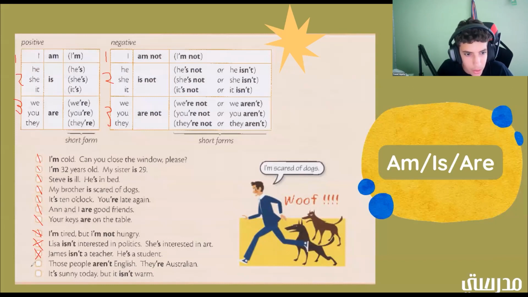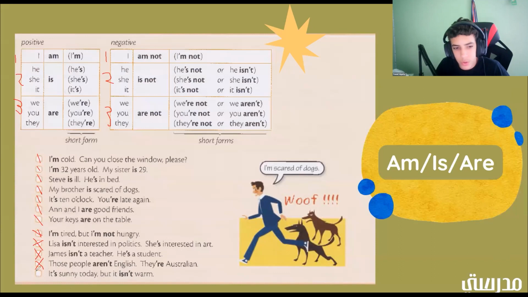3. All right. Great. And then we have they're Australian. There. Is that positive or negative? It's positive, right? And which group is it in? 3. Okay, good job. Now we have it's sunny today, but it isn't warm. So is that positive or negative? Yeah, it's positive. Great. And isn't positive or negative? It's negative. So it's in group 2.